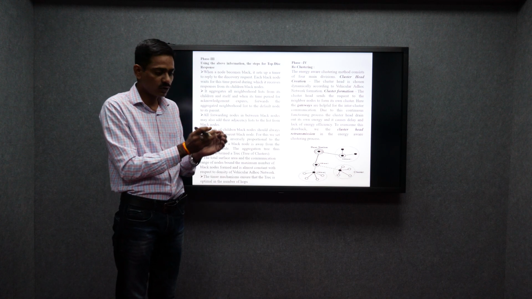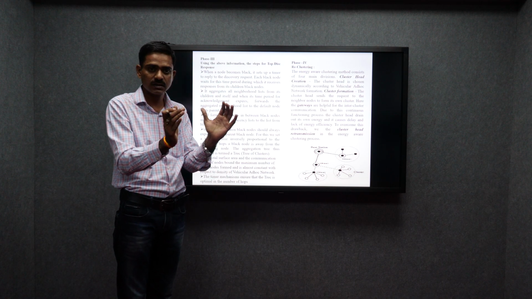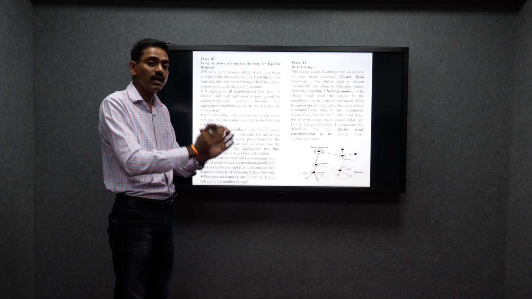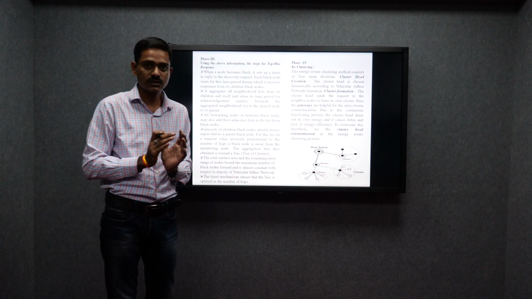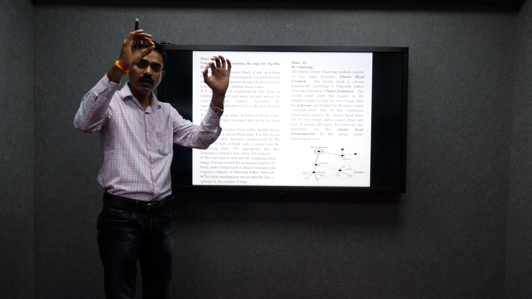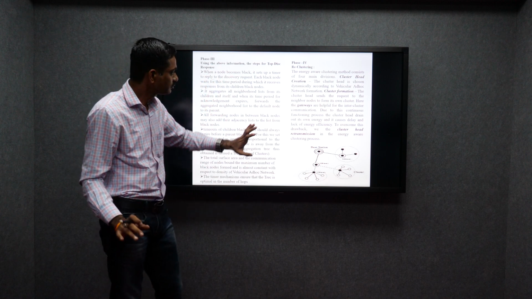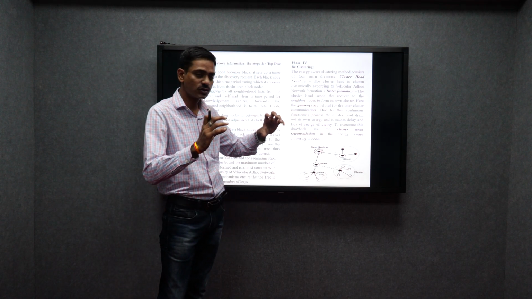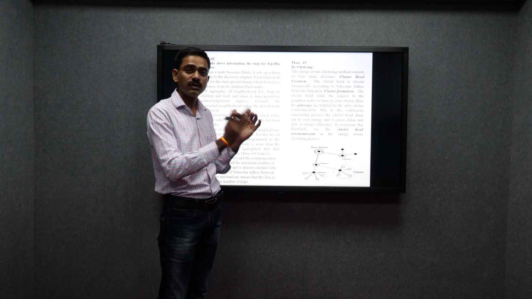So I'm not talking only about the individual nodes, I'm talking about the complete cluster. The cluster is a complete group of formations, and this group communicates with the next group, and each individual group has the best energy level cluster head. This is the gateway. This process is called a gateway, communicating between the number of clusters.